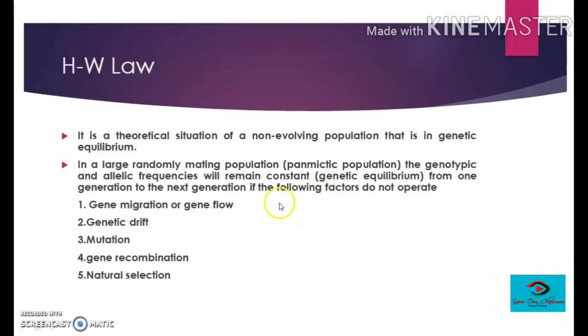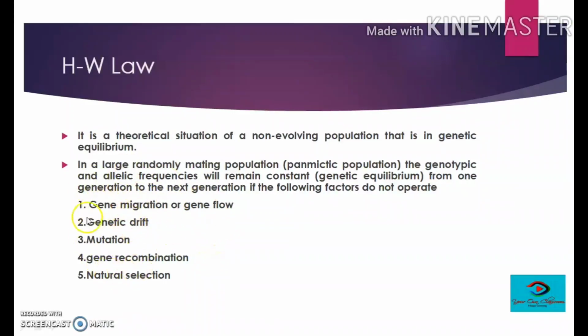So we can understand this as the frequencies of occurrence of a particular allele will remain constant and will not change if the following factors do not operate in a randomly mating population. So what is the meaning of a randomly mating population? It is a population in which all the individuals of one sex are equally potential partners of the members of the opposite sex. It is just opposite of the selective mating population or selective breeding.